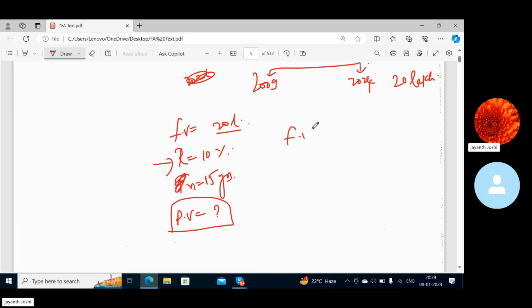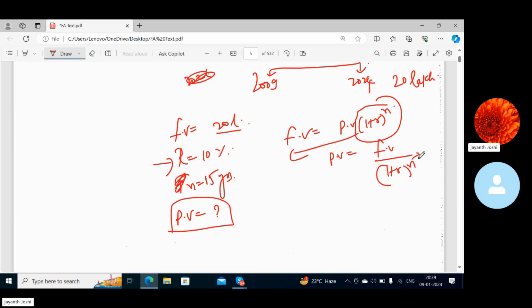So future value was what? Present value into 1 plus r whole power n. So what is present value? Future value divided by 1 plus r whole power n, right? So this is called discounting. Why is this called discounting? Because here you are finding out the present value of this future value.